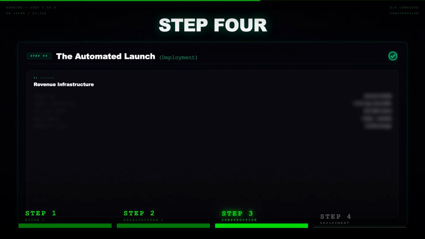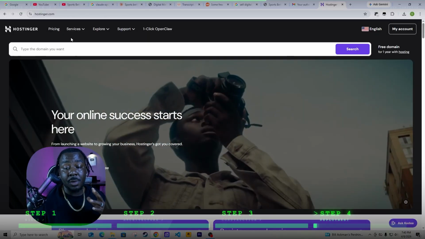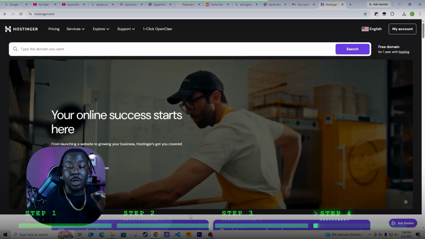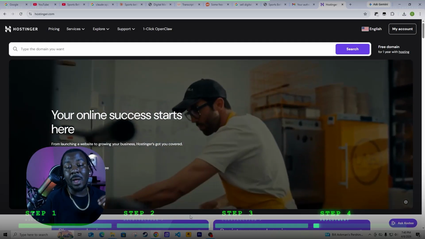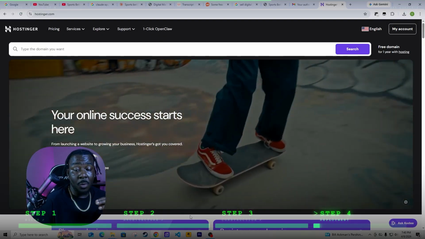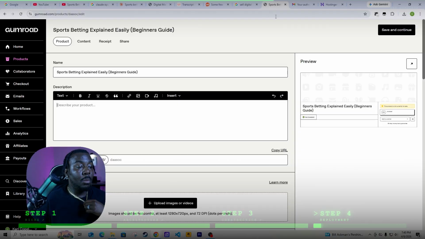Now it's time to jump over to step 4. The final step of this is deployment, right? Now, there's several different ways that you can do it. A common way that I've seen is a lot of people like to use Hostinger, because on Hostinger you can actually use AI to design a web page for you to be able to sell it. However, I like to use something called Gumroad. That's somewhere where I've bought products myself, and so it's something that's trusted for me.